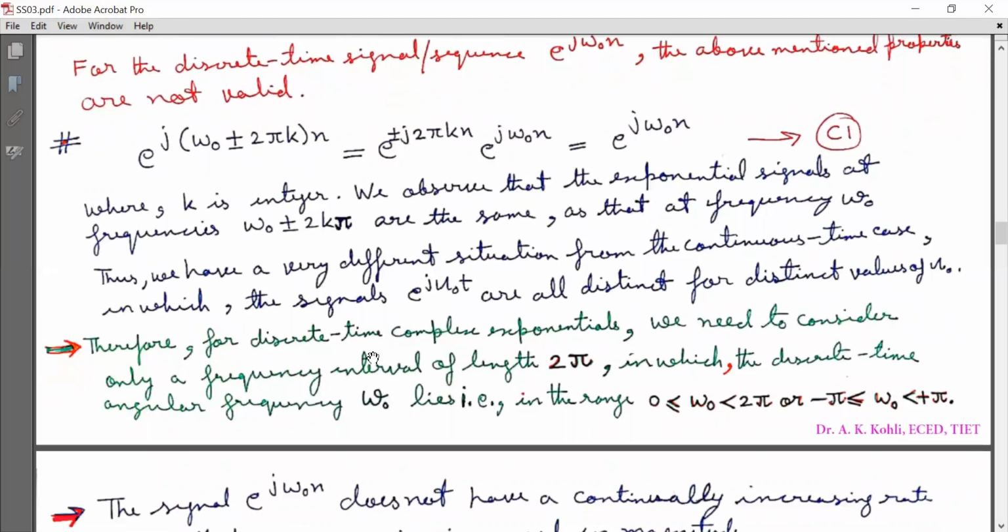Therefore, for discrete time complex exponentials, we need to consider only a frequency interval of length 2π in which the discrete time angular frequency ω₀ lies, that is, in the range 0 to 2π, or in the range from −π to π.